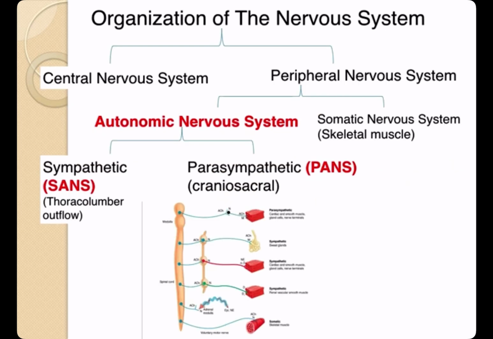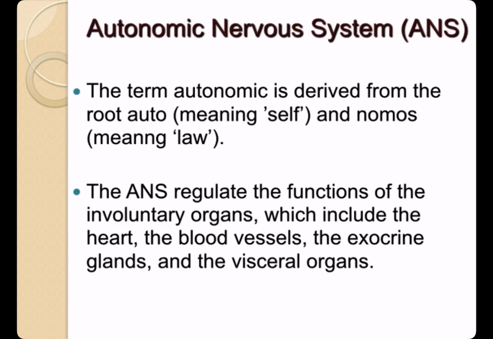The motor or efferent portion of the autonomic nervous system is a major pathway for information transmission from the central nervous system to the involuntary affected tissues like smooth muscles, cardiac muscles, and exocrine glands. Its two major subdivisions are the parasympathetic autonomic nervous system, otherwise known as PANS, and the sympathetic autonomic nervous system, otherwise known as SANS. The term autonomic is derived from the root auto, meaning self, and nomos, meaning law. The autonomic nervous system regulates the functions of the involuntary organs, which include the heart, the blood vessels, the exocrine glands, and the visceral organs.